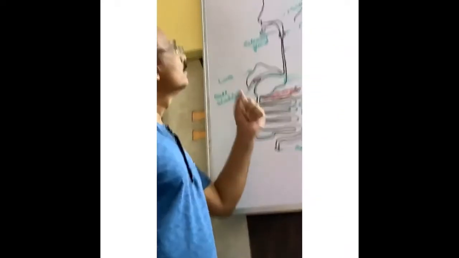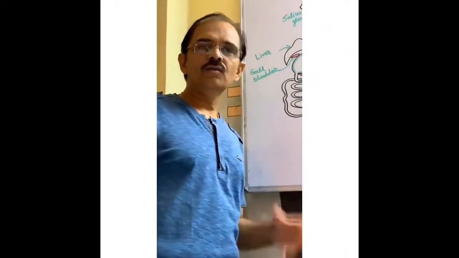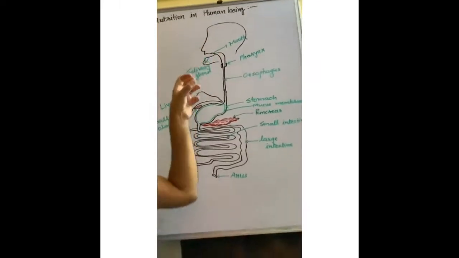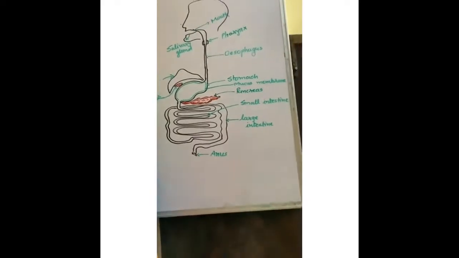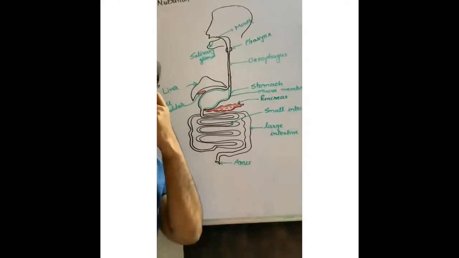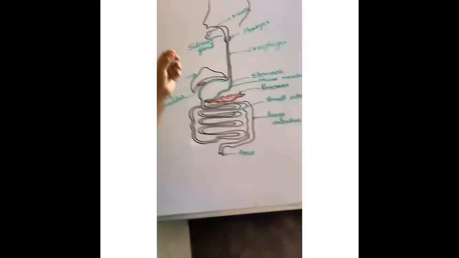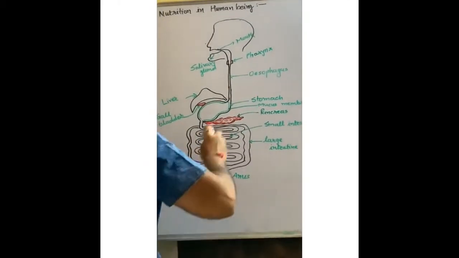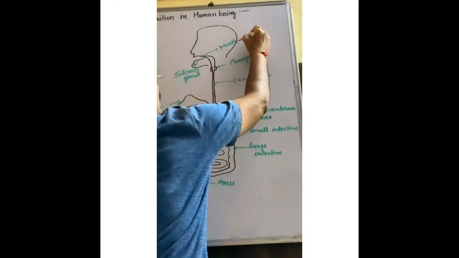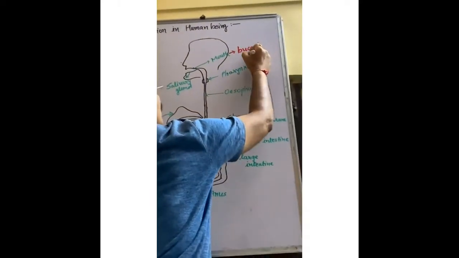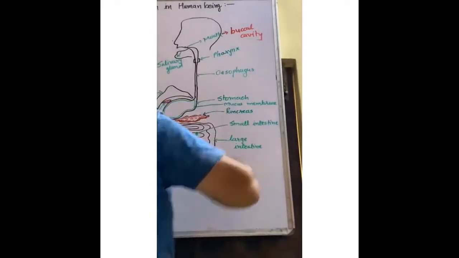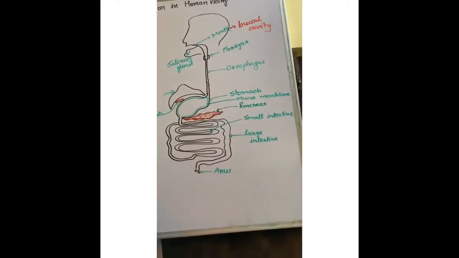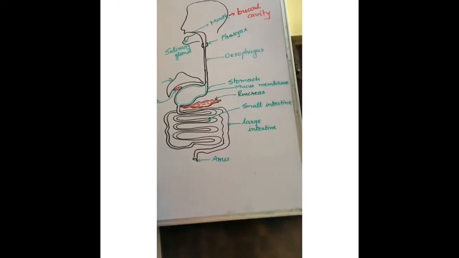Now, nutrition in human beings: how food materials enter from the mouth and are digested in our body. This is the big question and descriptive also. So see, when food enters the mouth, also known as the buccal cavity, you know that in the mouth the tongue and teeth are there.